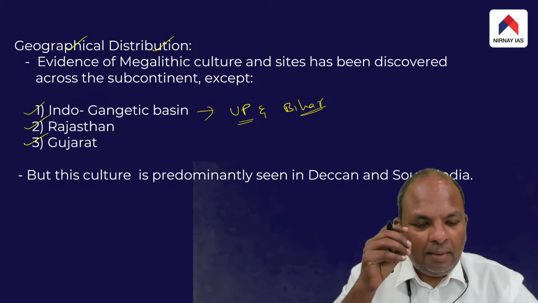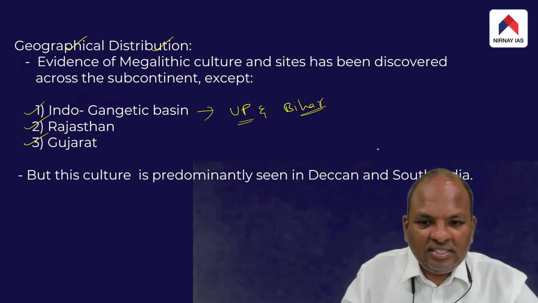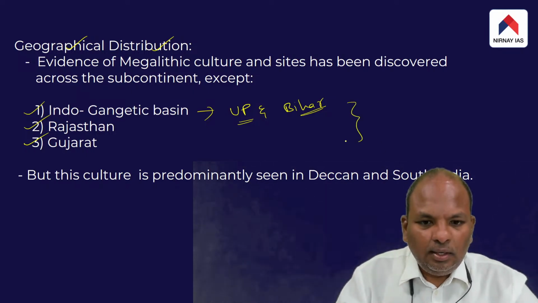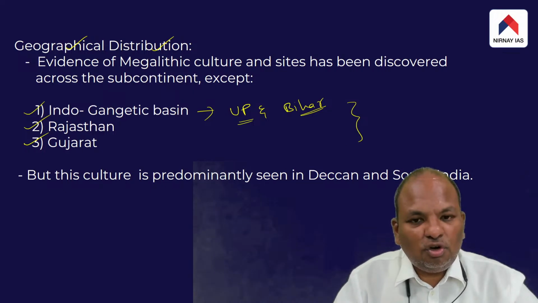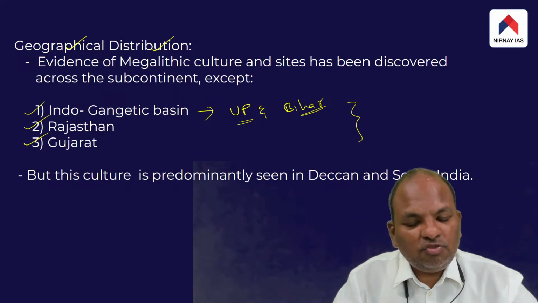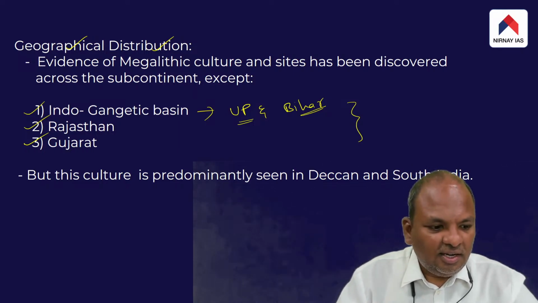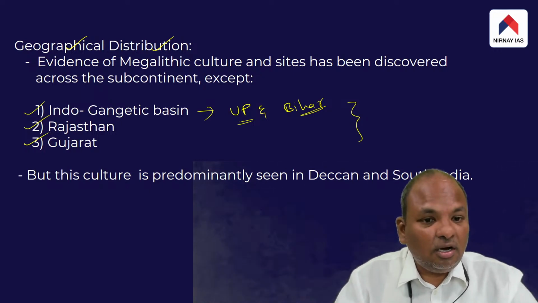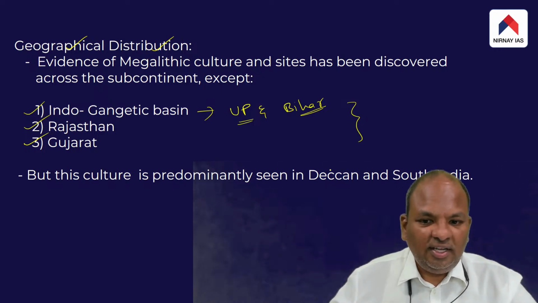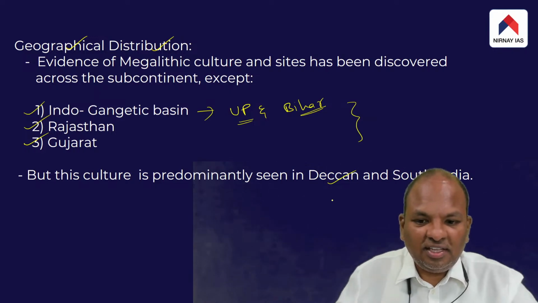So, except for these three areas, the evidence for the megalithic culture comes from almost all parts of the Indian subcontinent. But this culture is dominantly spread in the Deccan part of India and the southern part of India.